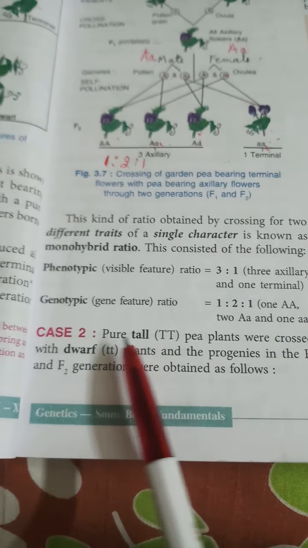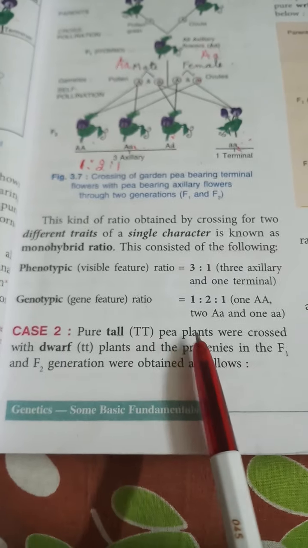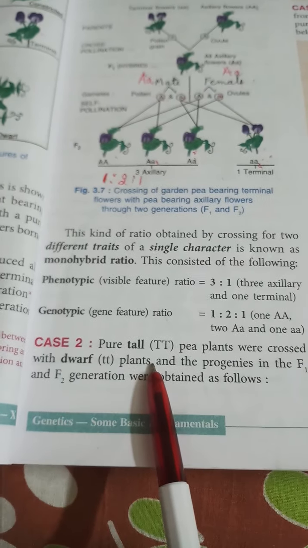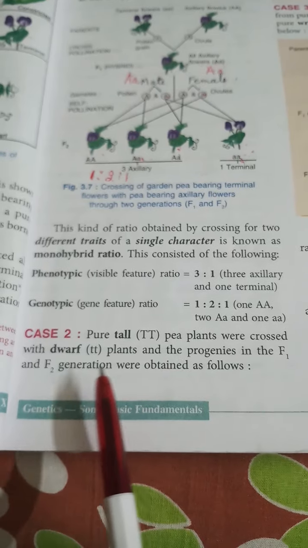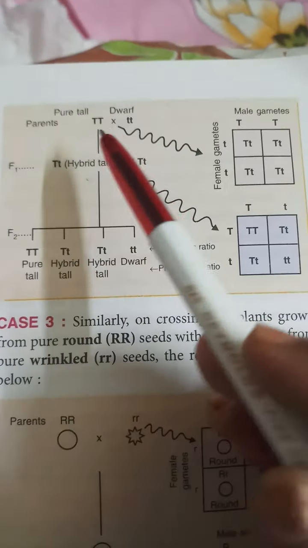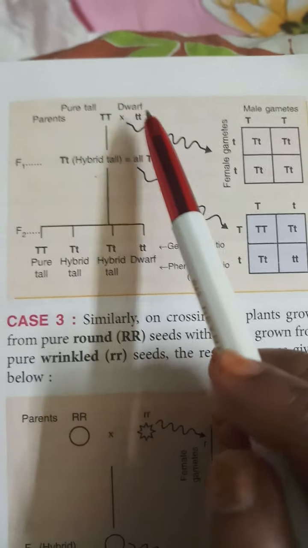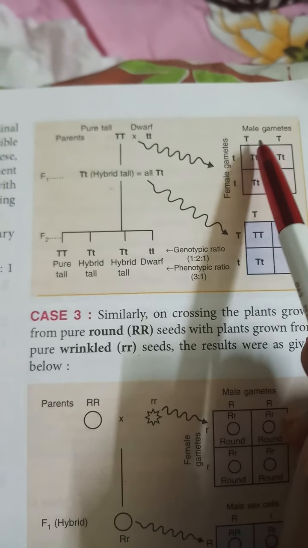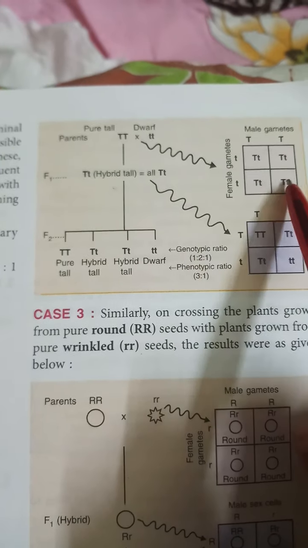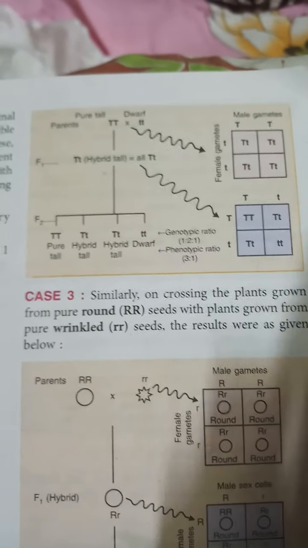Then again in case 2 you can see a pure tall pea plant was crossed with a dwarf plant, and the progenies in the F1 and F2 generation were obtained as follows. Here in the textbook, pure tall plant is crossed with a dwarf plant. Tall, its male gametes are shown here and female gametes are here, and the combination is capital T with small t, all with capital T, small t.